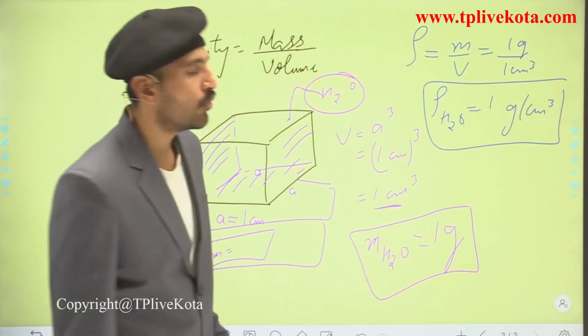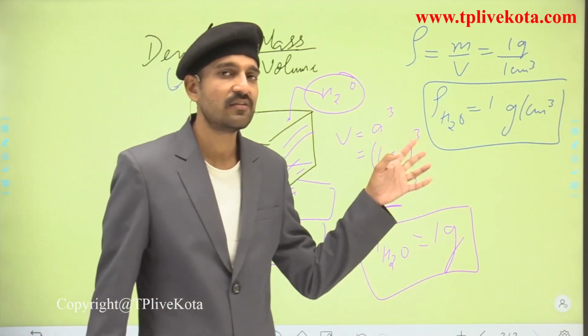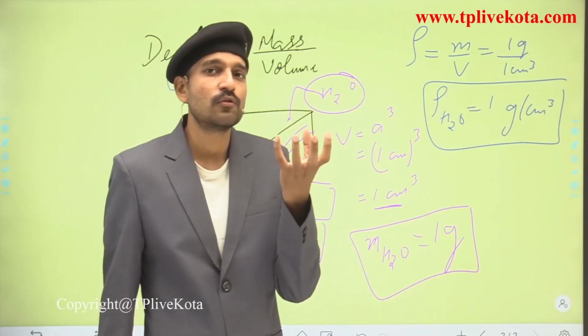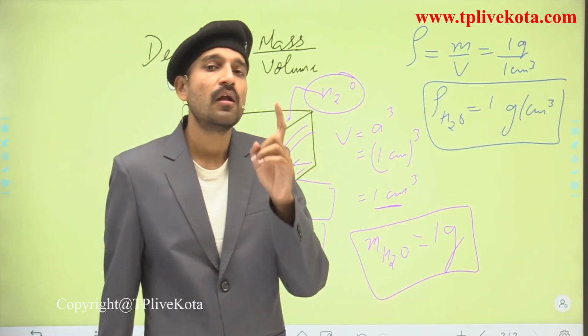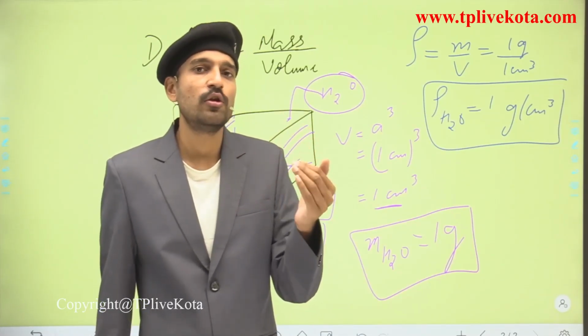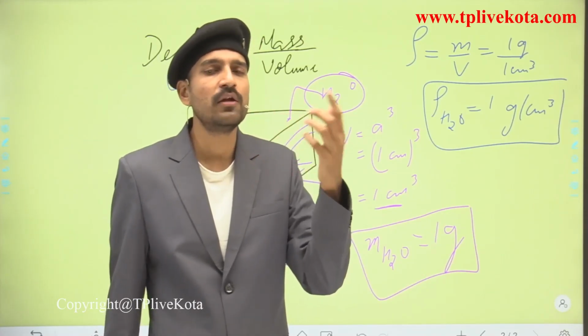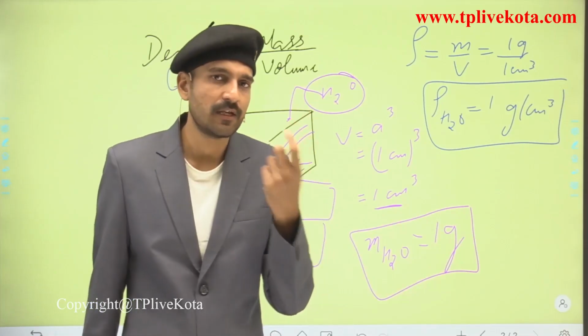Now students, I hope that from this example it is clear to you what the meaning of density is. That is, how much mass could be present in a per volume of a substance. Per volume means if we have taken the volume as 1 liter, 1 ml, 1 cubic centimeter or anything else.